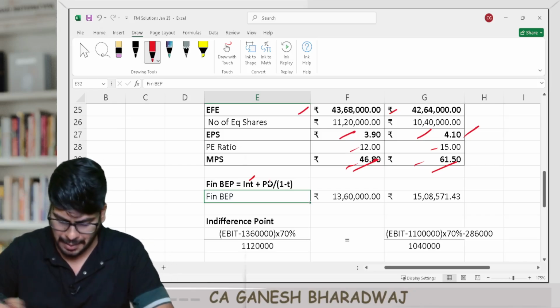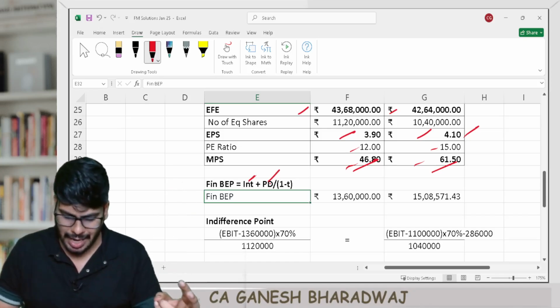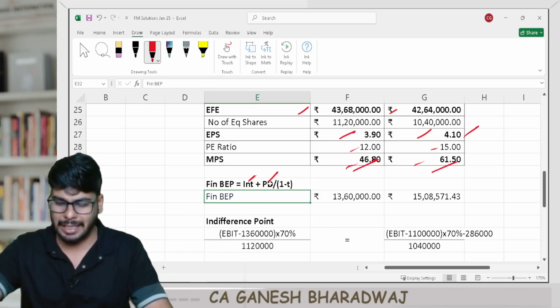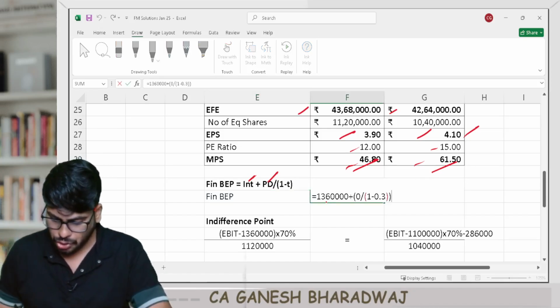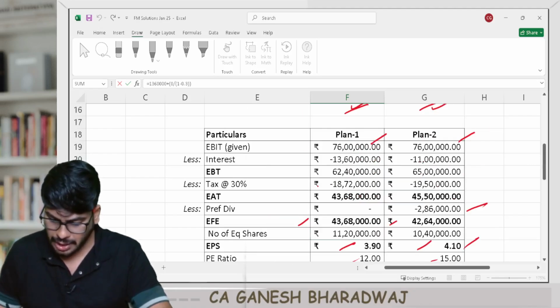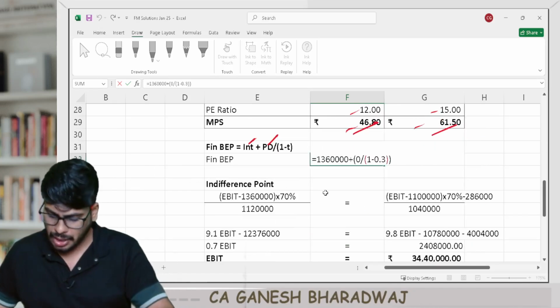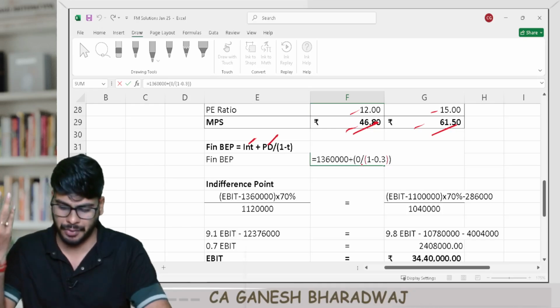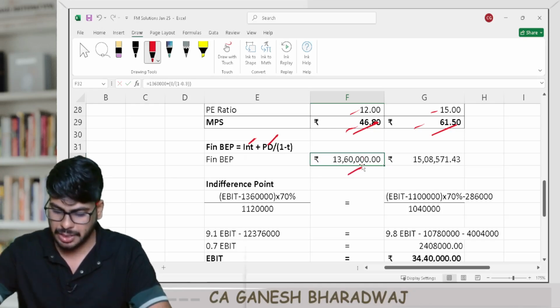So based on this application, we have the interest figure, we have the preference dividend figure, and the tax rate is given in the question as 30%. Direct formula substitution here, guys. So in case of alternative number 1, the total interest is how much? 13.6 lakhs, right? We've just computed 13.6 lakhs plus 0 divided by 1 minus 0.3. 0 is no preference dividend. So it's going to be 13.6 lakhs, right?